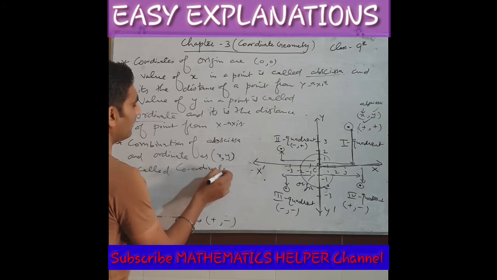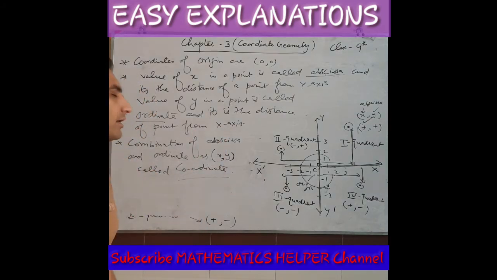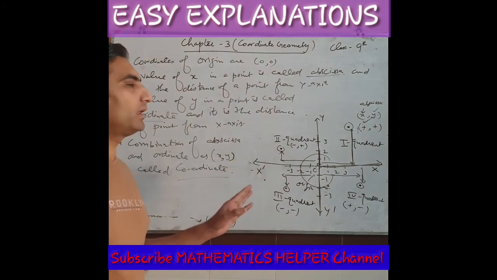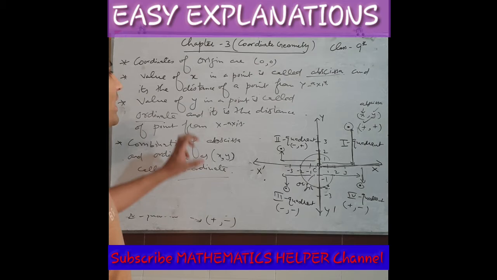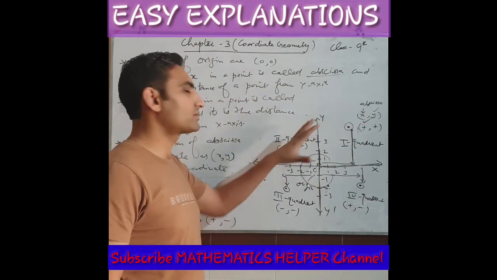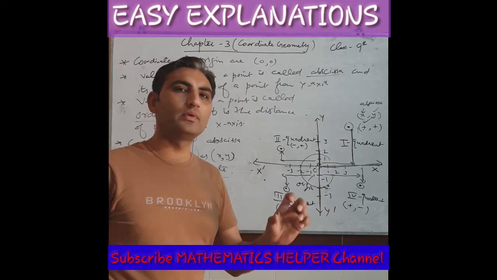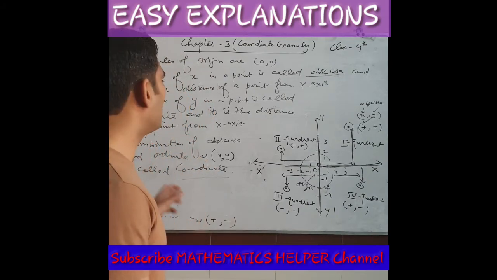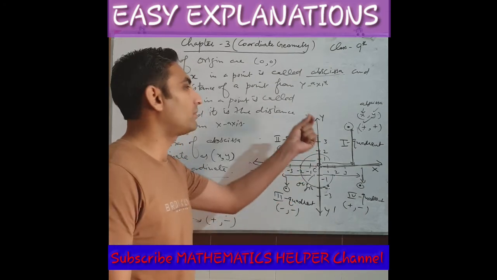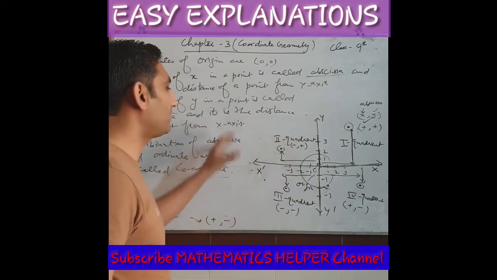So we have to deal with these coordinates. Any point which you locate on a Cartesian system or plane is called a coordinate. So we have to locate these kinds of points, in which you will see the values of x and y, in x comma y form on the Cartesian plane.